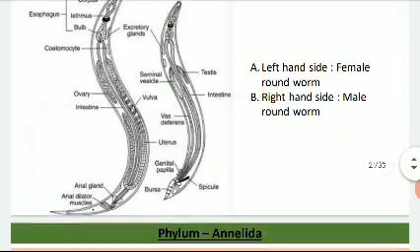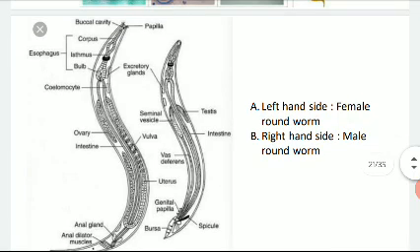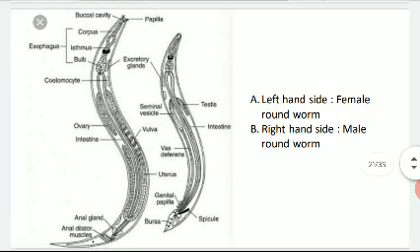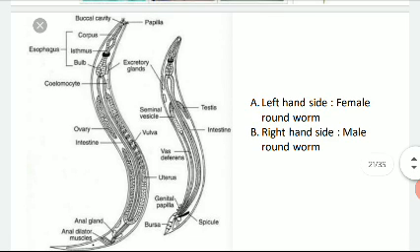Now this is the detailed structure of roundworm. The left hand side is the female one and the right hand side is the male one. Now see the size. Okay, and the posterior end.